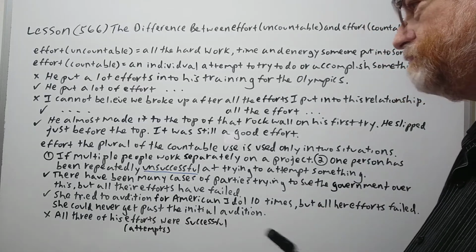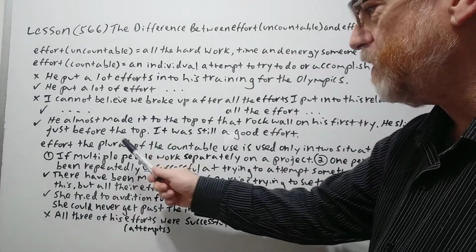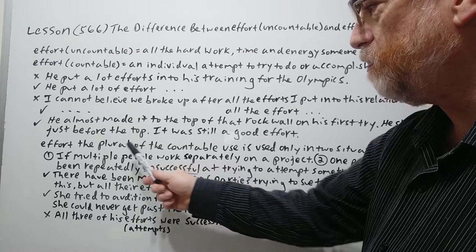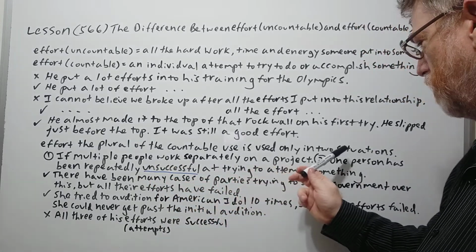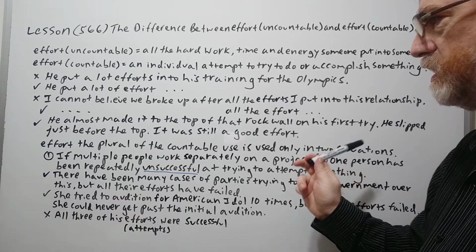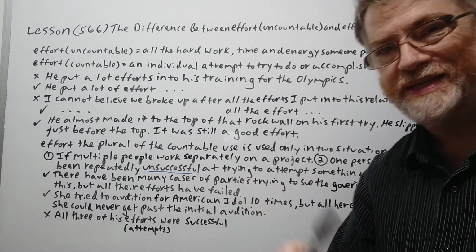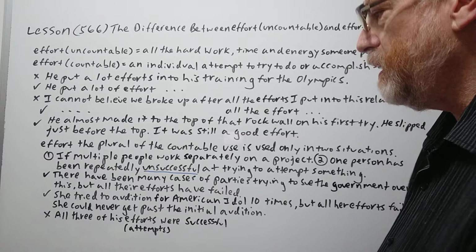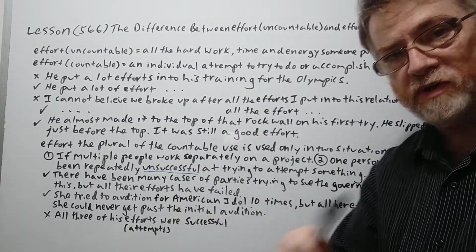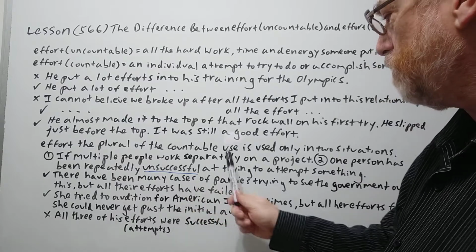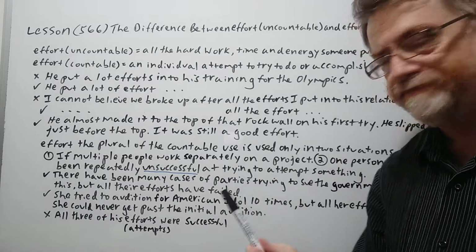All right, let's continue. Now, effort, the plural of the countable use, is used only in two situations. So, of course, the plural is efforts with an S on it. Here's the first one. If multiple people work separately on a project, okay?